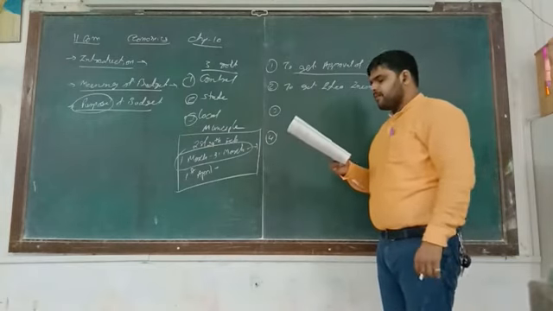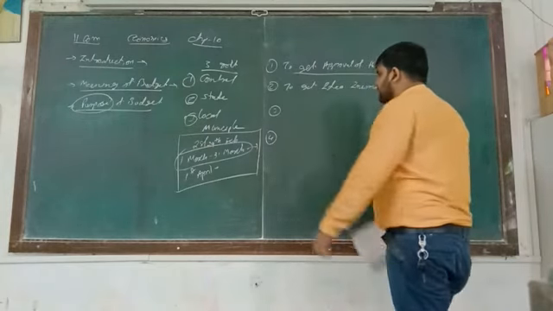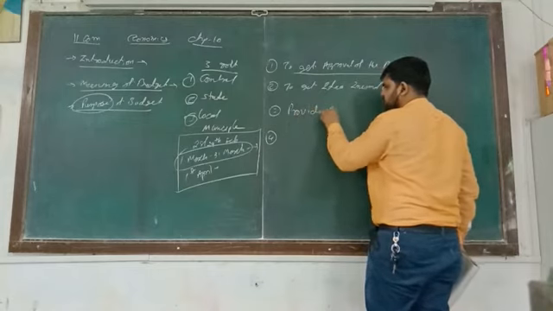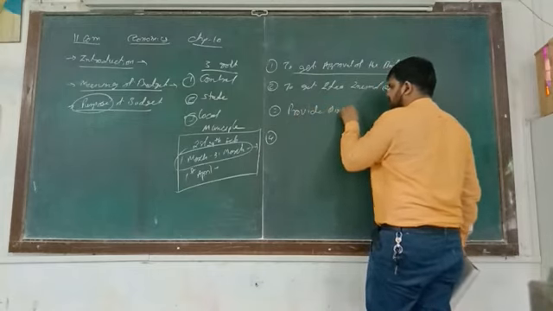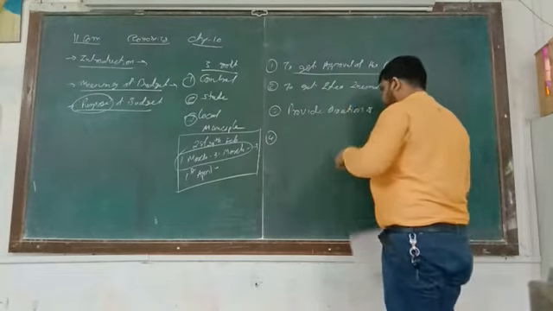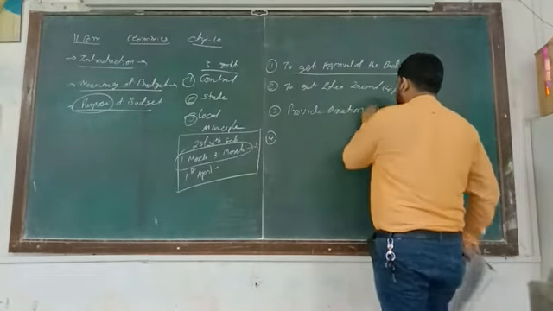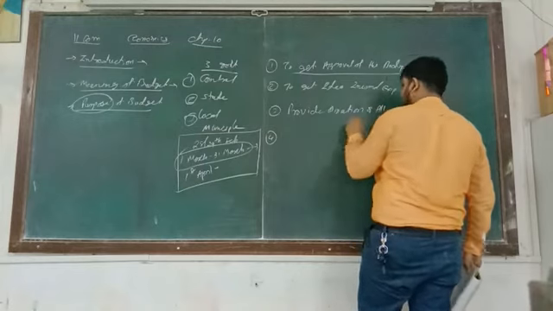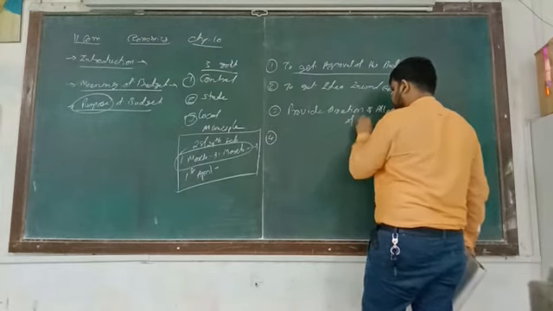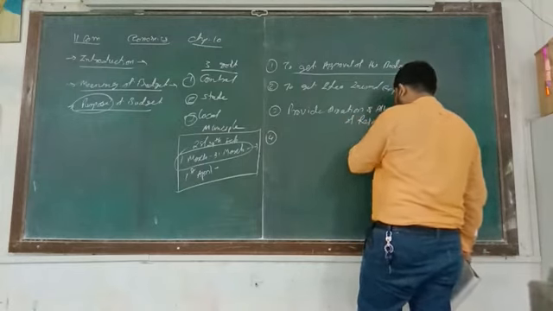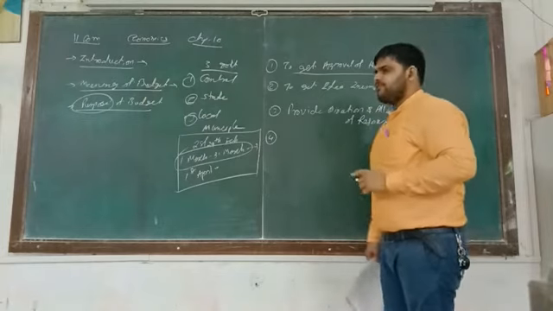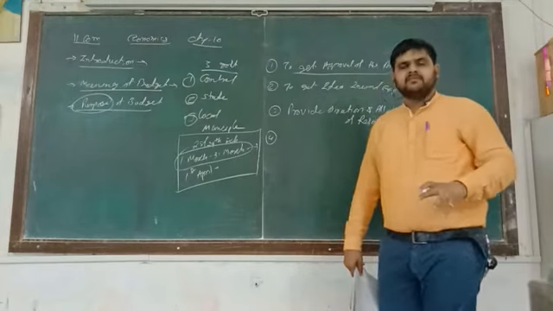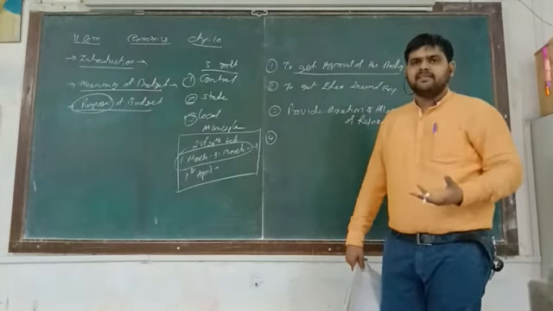Number 3, provide direction and allocations of resources. With the help of budget we can get the idea of how much fund we have and how much is required.